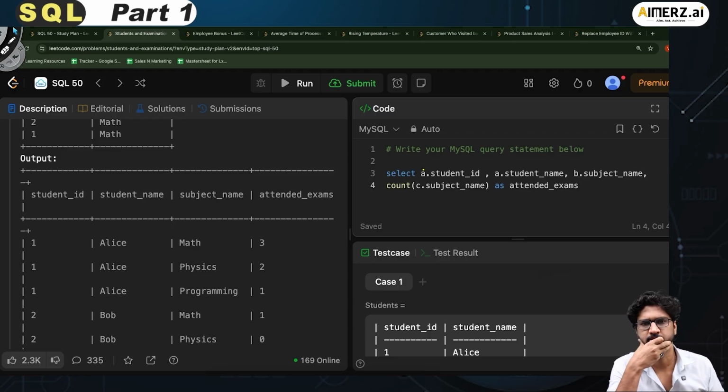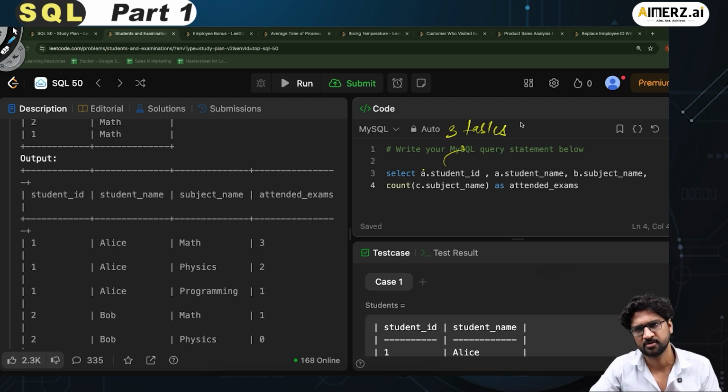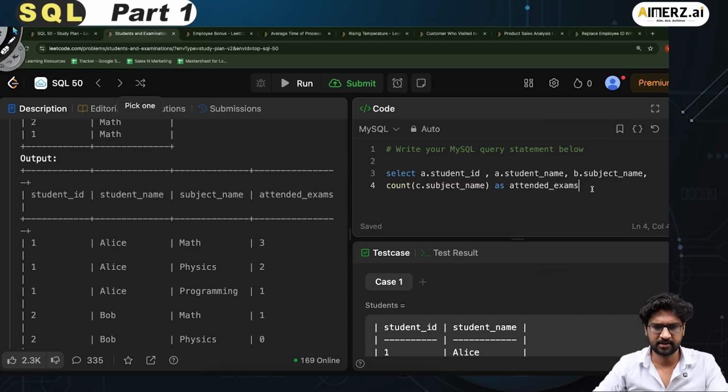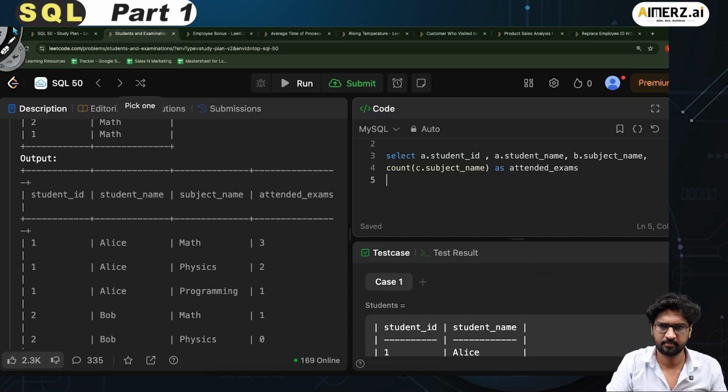So if you see here, I have A, B and C, so I have 3 tables. I'm trying to do the join, and the relationship between the 3 tables is there. Great, cool. This I have done.